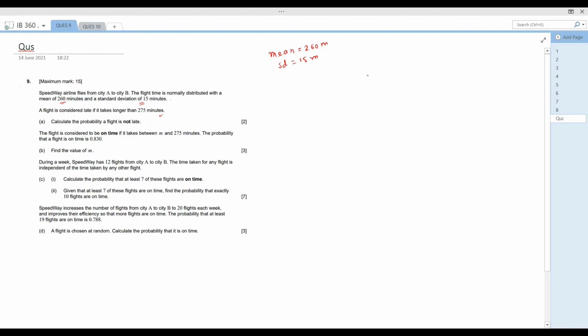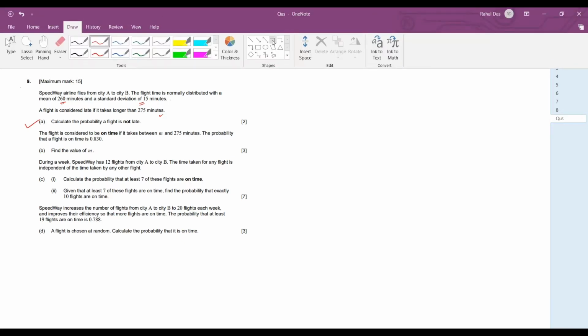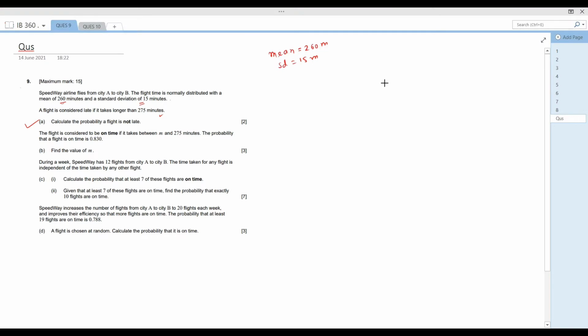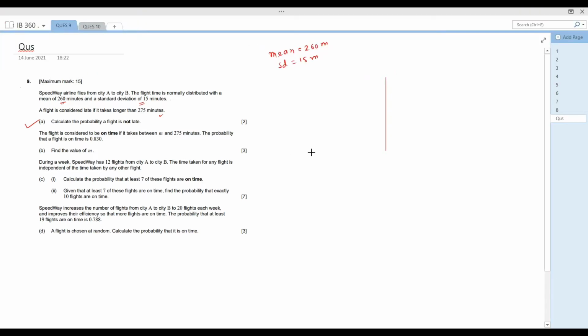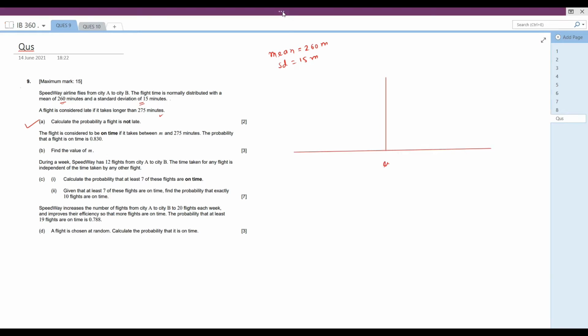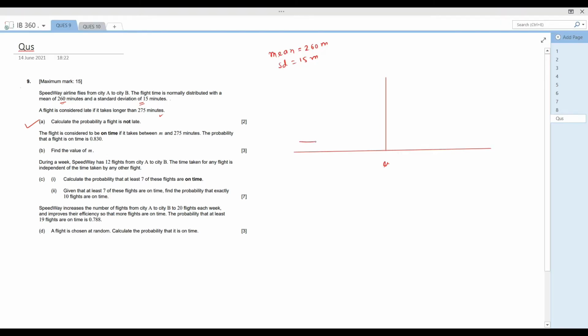First we need to draw the distribution graph, and we will understand the question. So it's something like this. This is the middle line, where mu, or the mean, exists, and the graph would look like this.